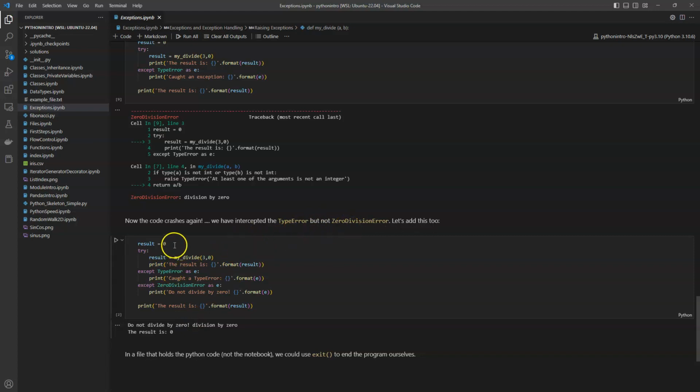So to make it even more resilient, we could do it like this. We have the default value, and we do the try statement. Now we have added the division by 0 error, and now the program no longer crashes, but we get back the default value. If we were not to use a Jupyter notebook but Python code, we could also use the exit function, for example, here to exit gracefully if we think we cannot recover from this fate.